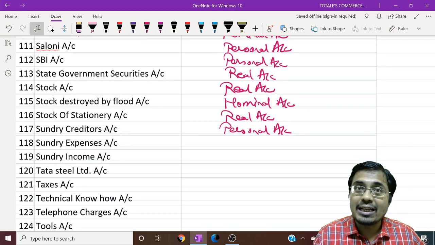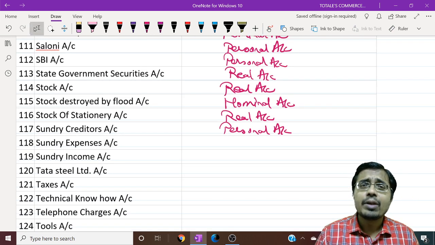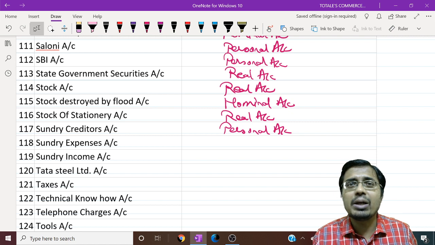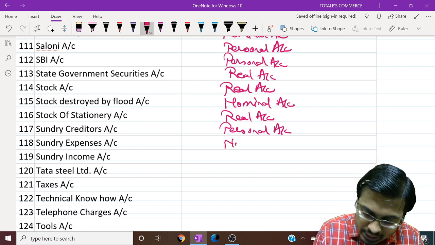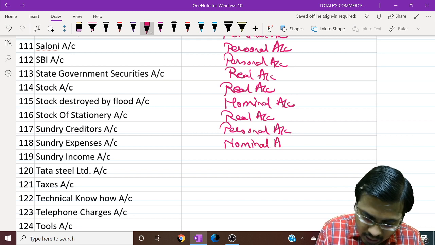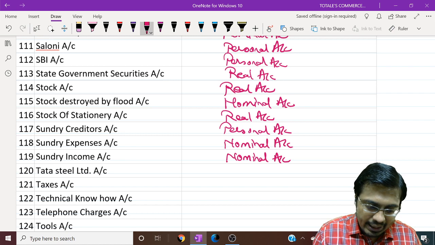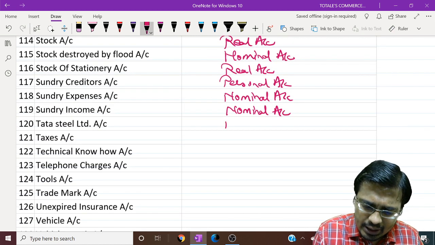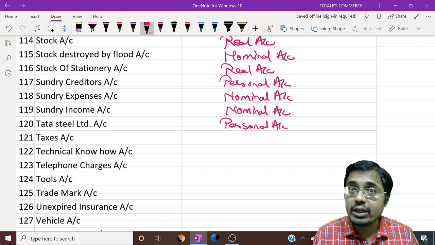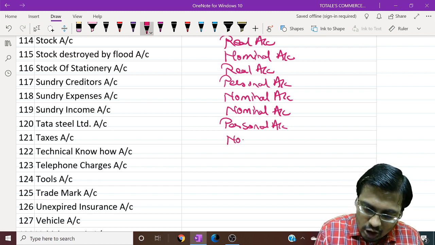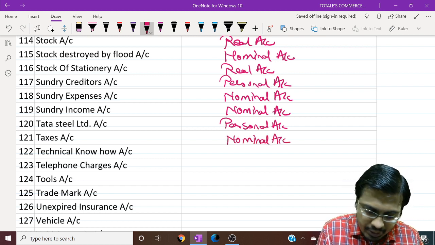Sundry expenses are expenses, miscellaneous, sundry. These are the expenses which cannot be classified under a separate head, so they are called sundry expenses. They are expenses, nominal. Sundry incomes are also nominal. They do not have a separate head. Tata Steel Limited is a company, personal. Artificial or legal person. Taxes are losses or expenses, nominal.